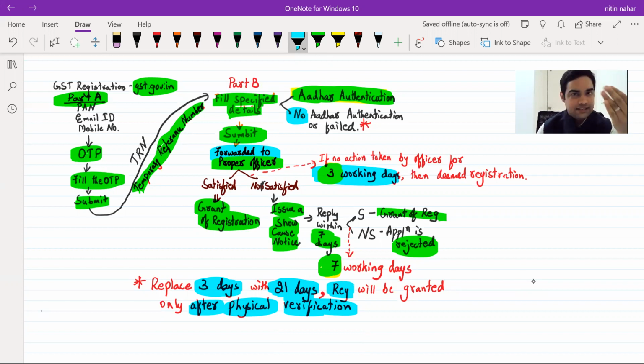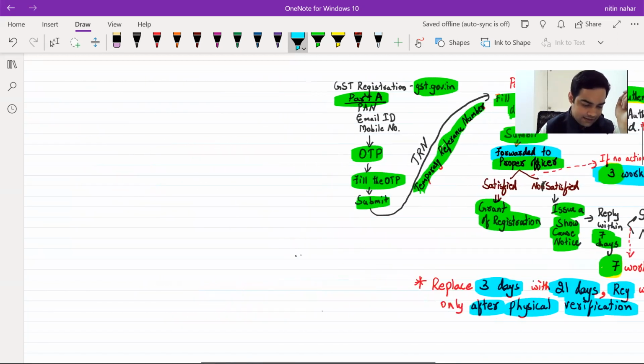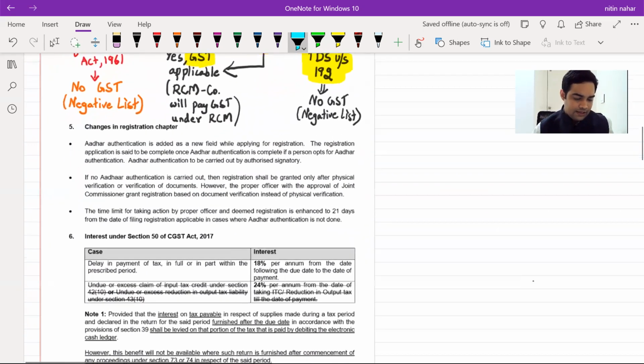At present, the procedure remains same, but there is a change going forward where physical verification may be carried out by the officer. It is at his discretion. But sir, within 21 days, if he does not do a physical verification, in that case, you will get your registration, because the law also provides that after this 21 days, there would be a deemed registration. Clear with this? Yes. Okay. Let's have a look at the provision.